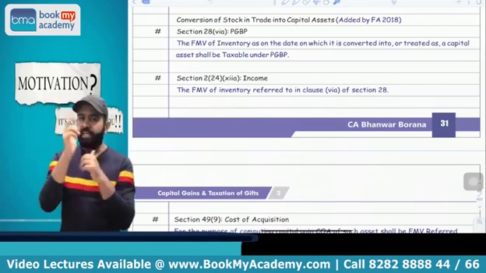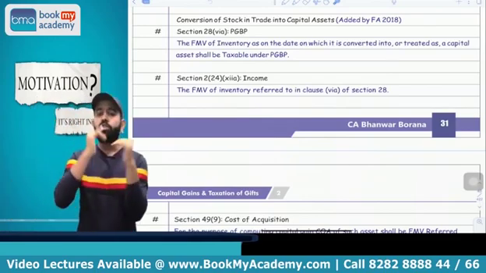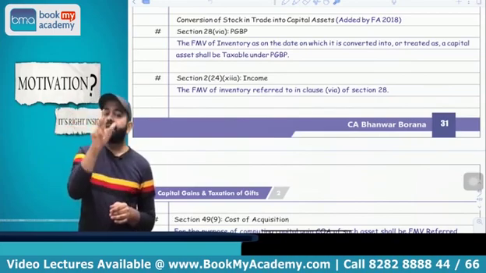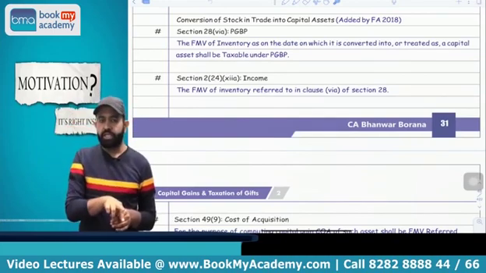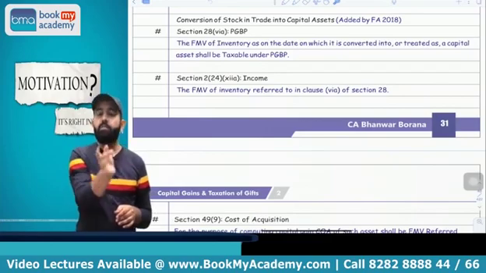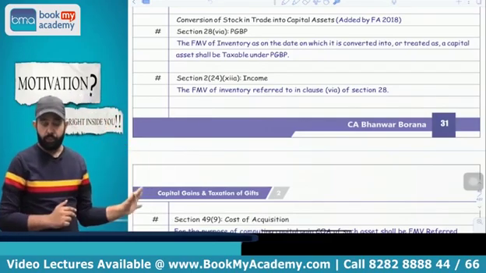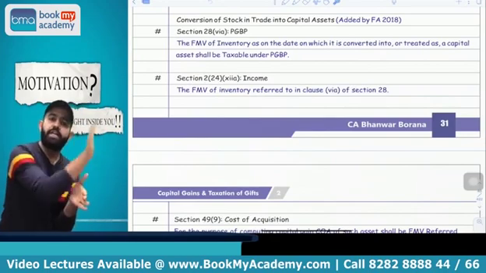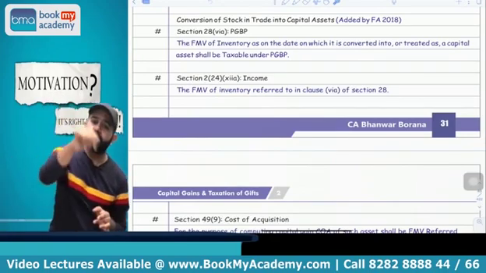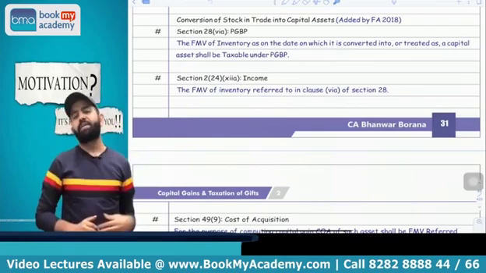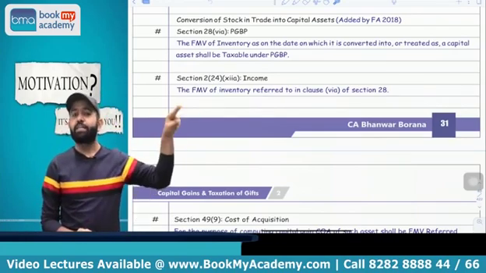Okay. There is one basic difference between both provisions. The first provision we discussed was conversion of capital asset into stock in trade. In that case, your capital gain and business income both will be taxable in the year in which the stock in trade is sold. But in this scenario, in case of conversion of stock in trade into capital asset, your business income will be taxable in the year in which conversion took place, and capital gain will be taxable in the year in which the capital asset is sold.